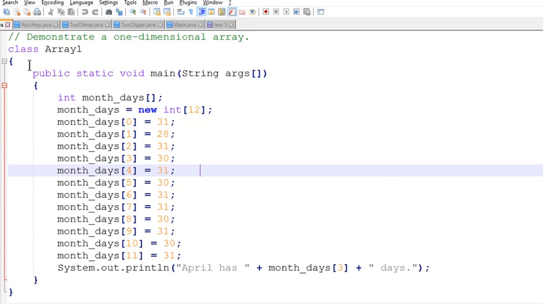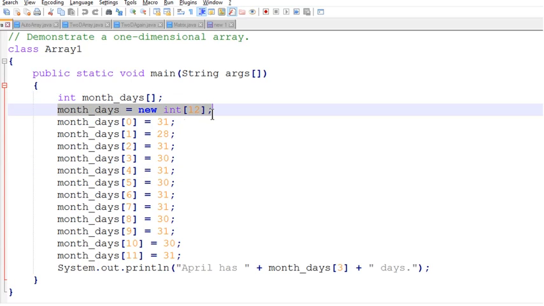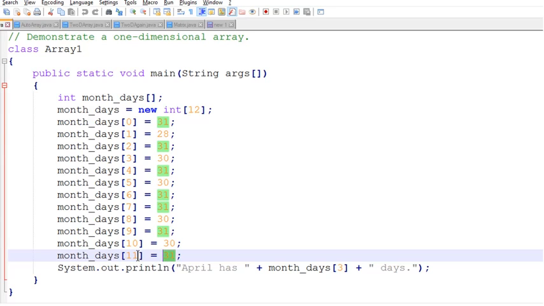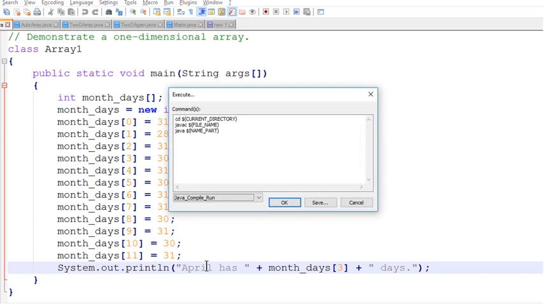Okay, class Array1: int month_days[], then month_days = new int[12]. The array creation is over. After that we are assigning individual array values. 31 is assigned to month_days[0], 28 is assigned to month_days[1], 31 to month_days[2] and so on. 31 is assigned to month_days[11]. When this line is executed and printed, the output which we get will be like this.